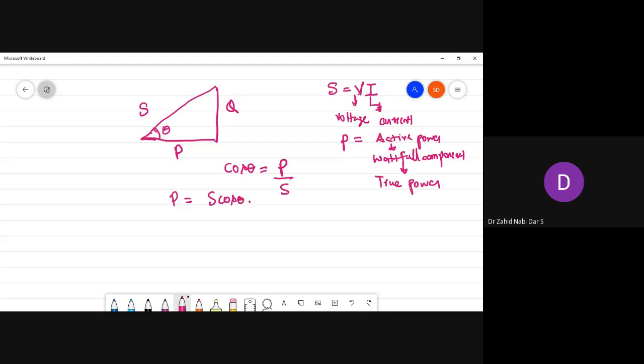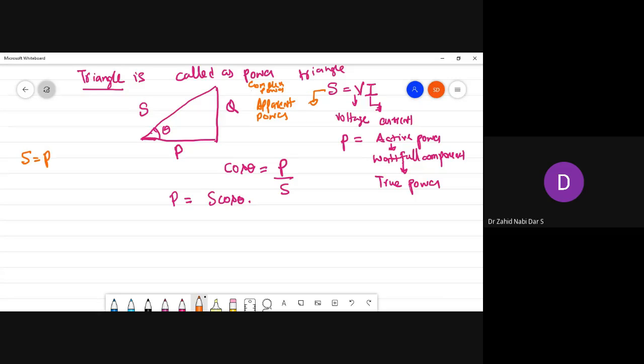From this triangle, which you are seeing over here, it is called the power triangle. And this S is called apparent power, or complex power. This S can also be written as P plus jQ. Now this form you have seen, but where did this form come from?